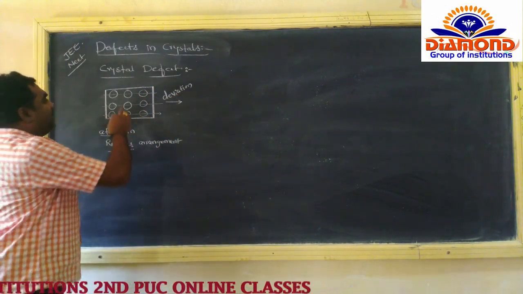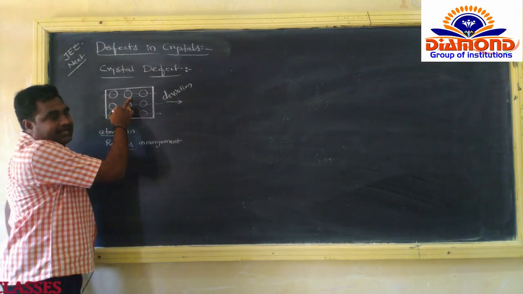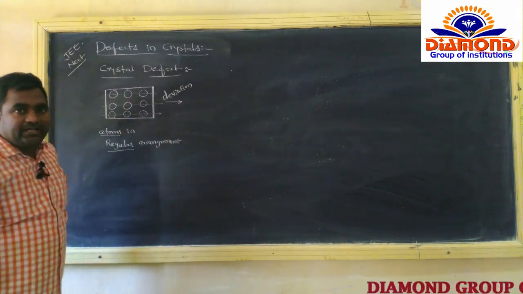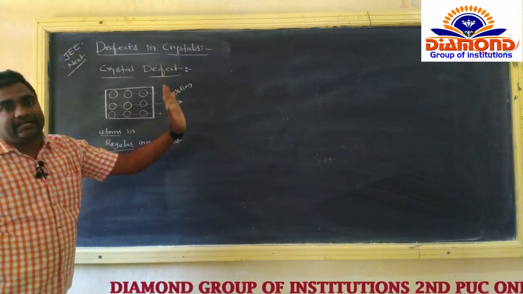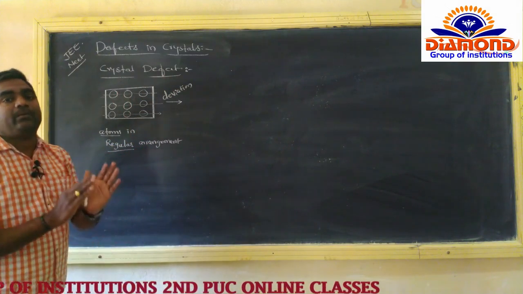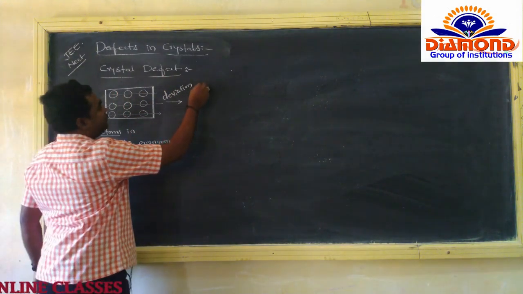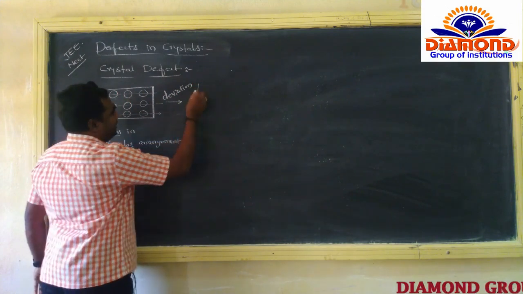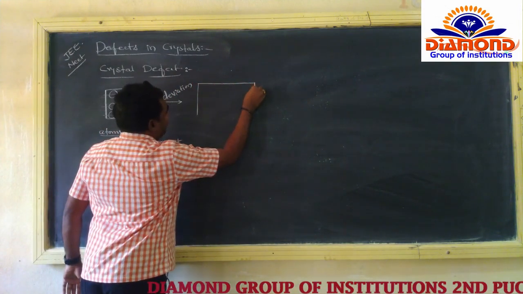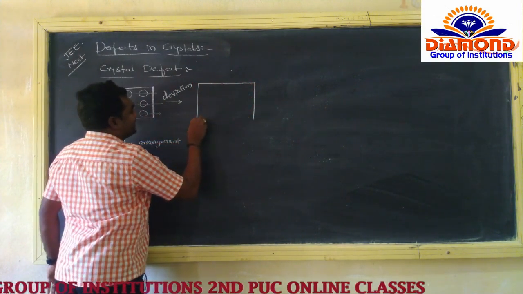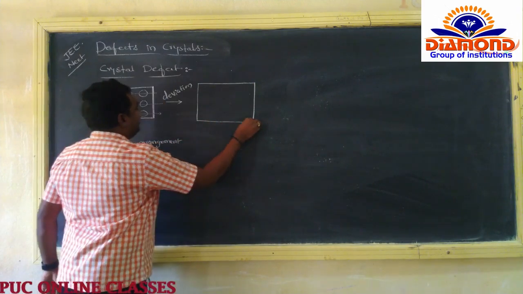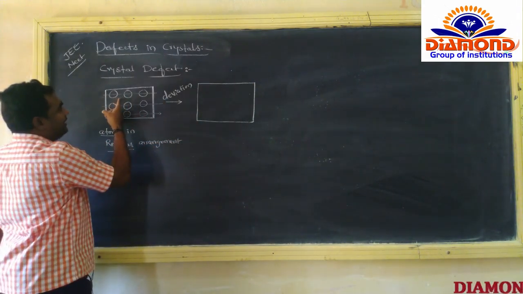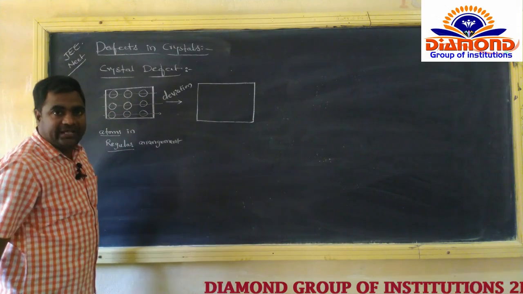The location of the atom or constituent particle gets moved from one place to another place. Now the atoms are present in the regular arrangement here, and from the regular arrangement we got the deviation.